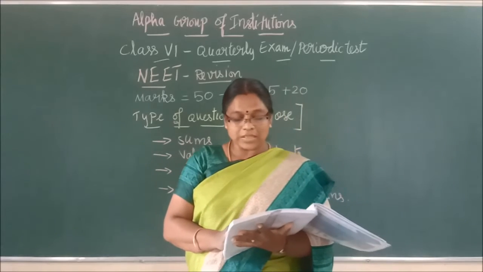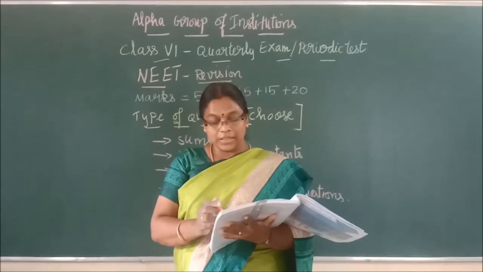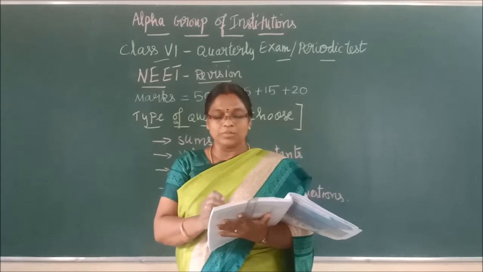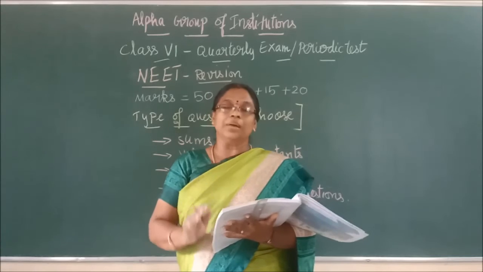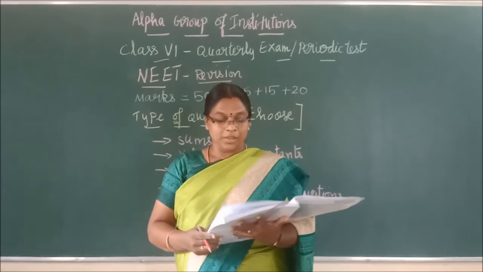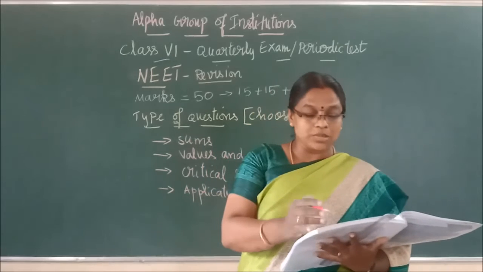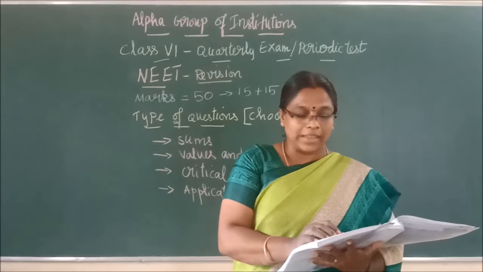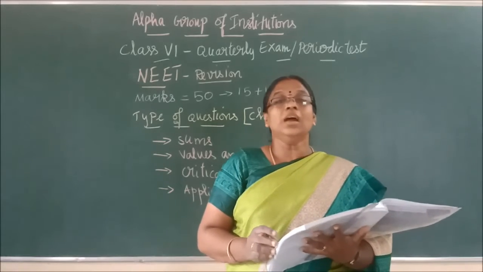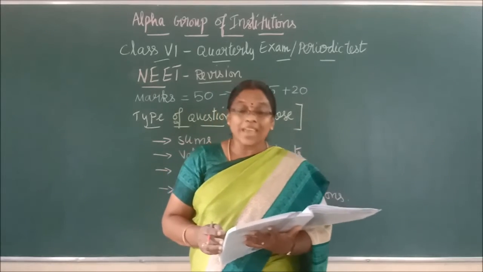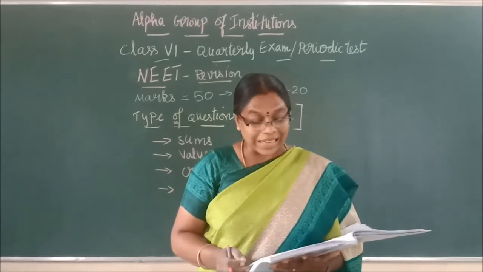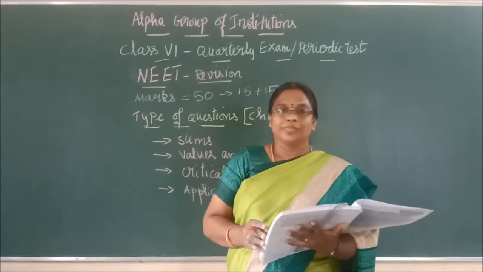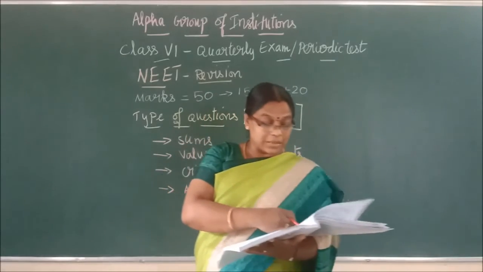And in SI prefixes, last time in the unit test I gave only two columns. This time you extend one column, three columns. Factor, name, symbol. Those three columns you are going to learn. Just above that tabular column, see here children, the last two lines you read. This system is essentially a modification over MKS system and it is therefore rationalized. MKSA, that word, right? So that can be marked as important.